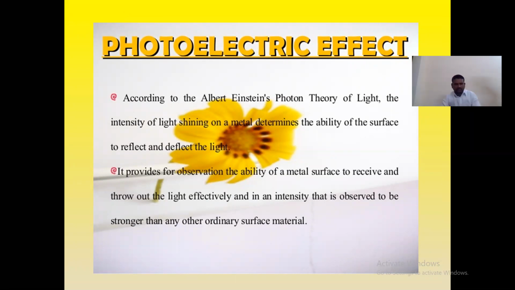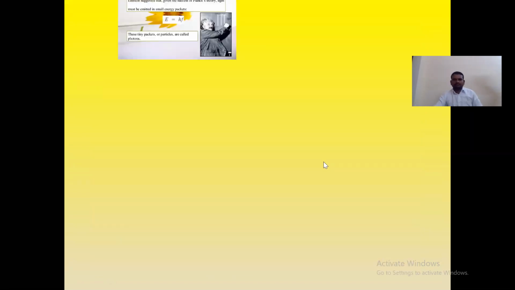That depends upon the surface of the material. It also provides for observation the ability of a material surface to receive and throw out the light effectively, in an intensity that is observed to be stronger than any other ordinary surface material.